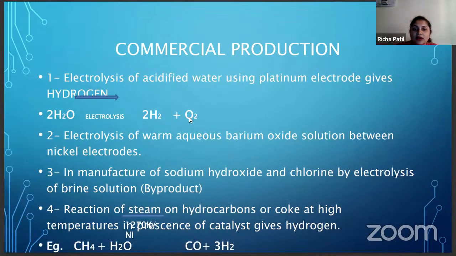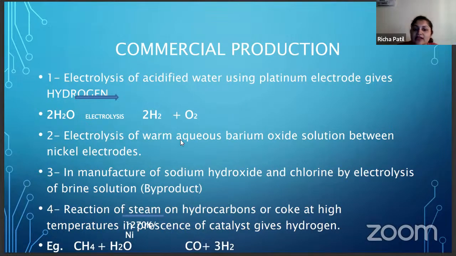So how are you going to prepare it commercially? The first is by electrolysis. You supply electric current to acidified water. You take water in a container and add H+ ions. Why are you adding H+ ions? So that there is some ionization and transfer of charges, and a chemical reaction takes place. After supplying the electric current in the acidified water using platinum electrodes, it gives hydrogen. The reaction is 2H2O, electrolysis, giving H2 and O2. So this is electrolysis of acidic water.